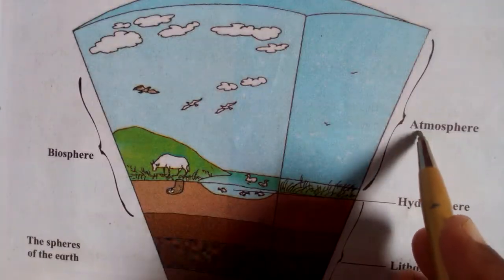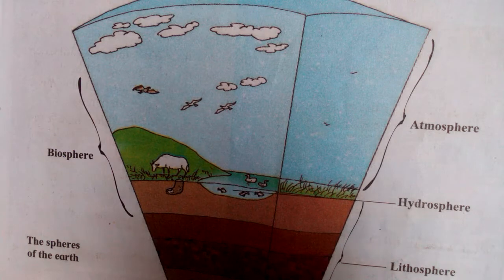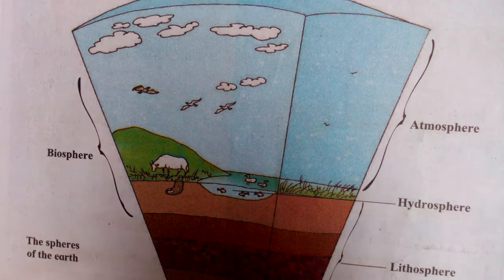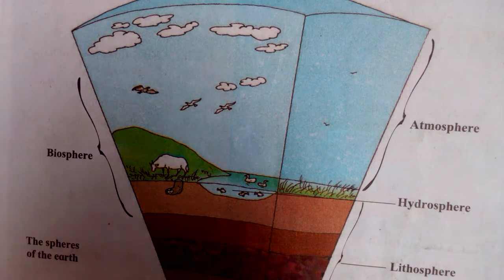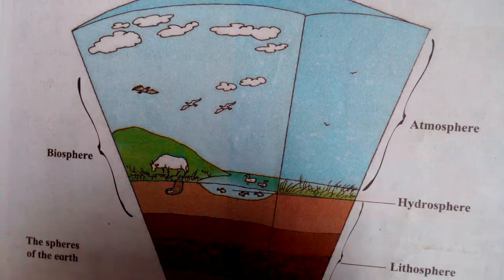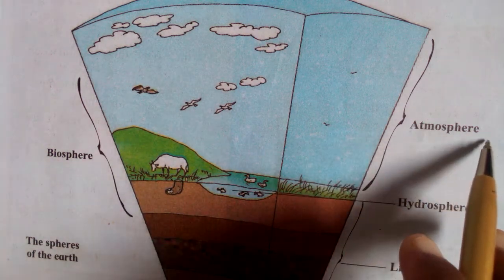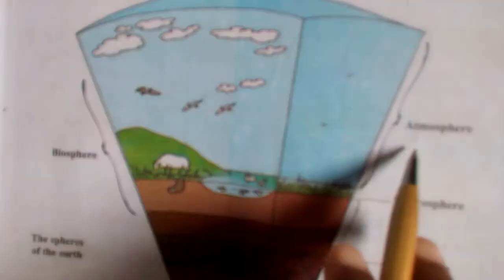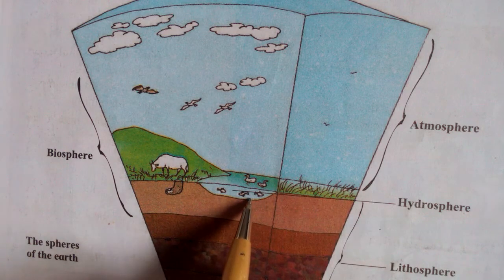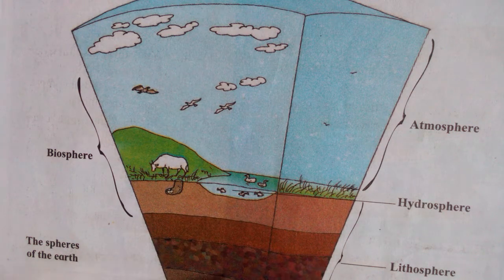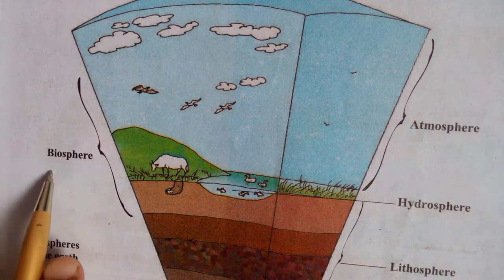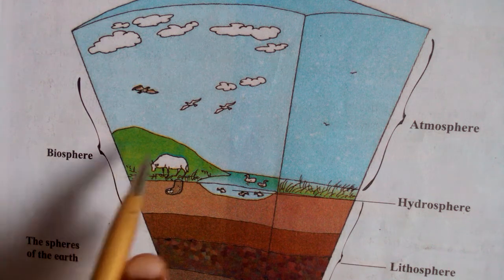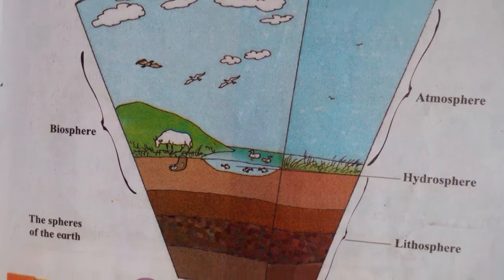All of you know atmosphere. What is meant by the atmosphere? Yes, the layer of air around the earth is said to be the atmosphere. Then the hydrosphere, water is there, as well as land is there, and totally it is said to be the biosphere. Okay.